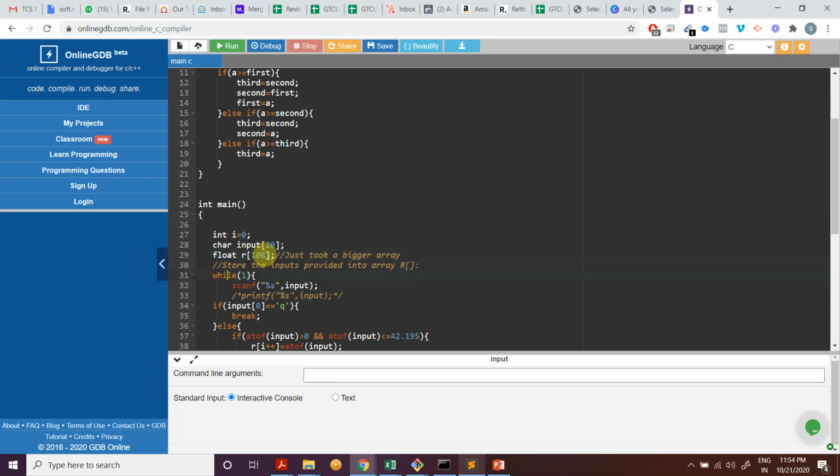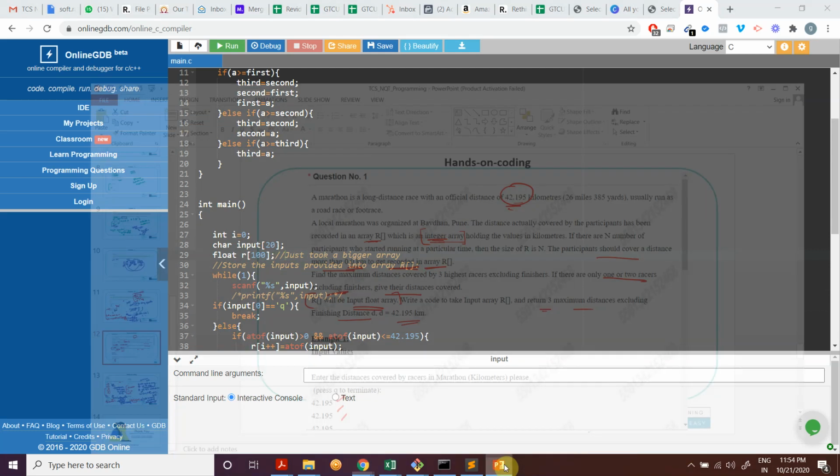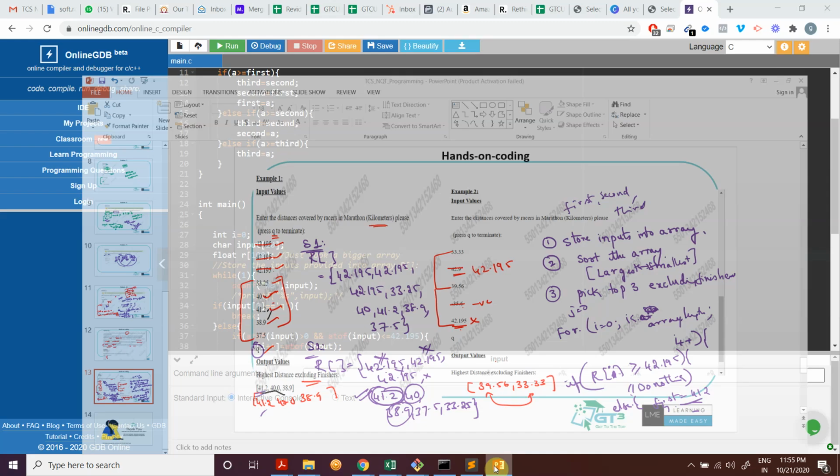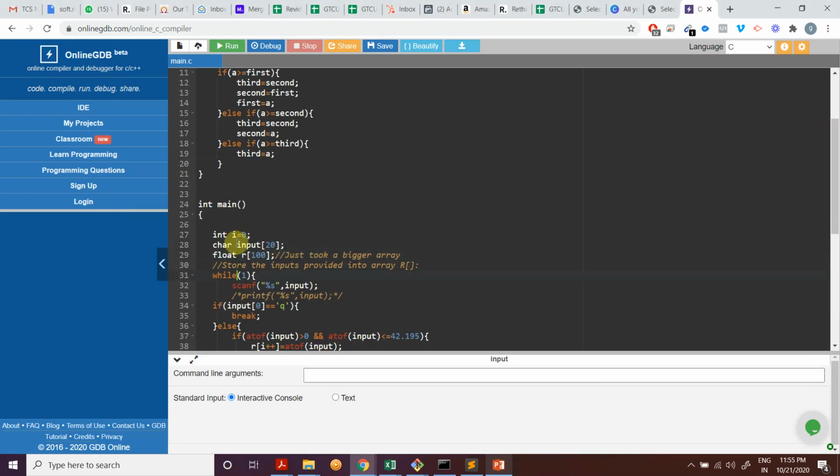So we are doing a while loop. We want to keep running the loop till we get q as input, right? Once we get q as input, we'll stop the loop. Till then we need to keep taking the inputs and storing them in our array, because I don't know the length. I might give you 5 values, I might give you 2 values, we don't know that. So the system should be dynamic. That's why we are doing the simple while loop.